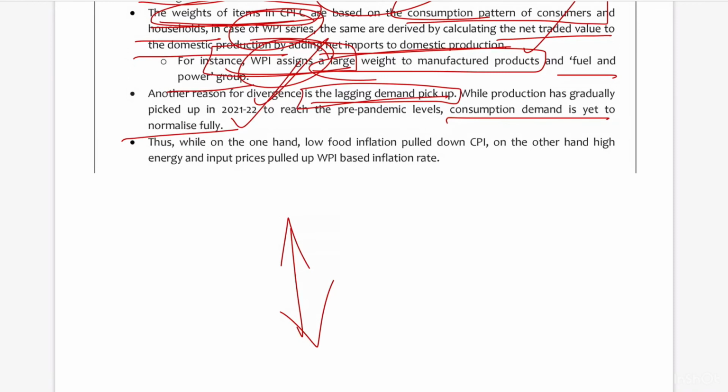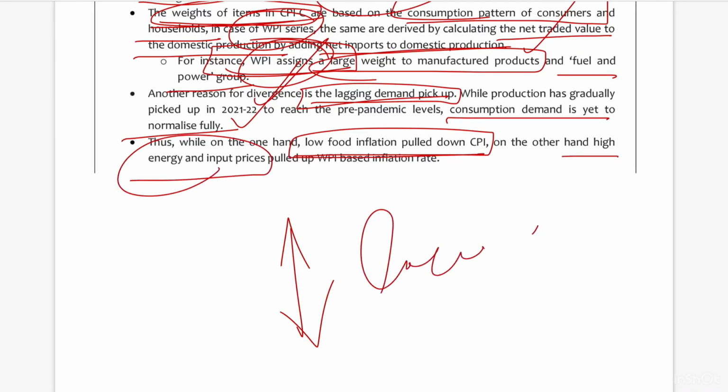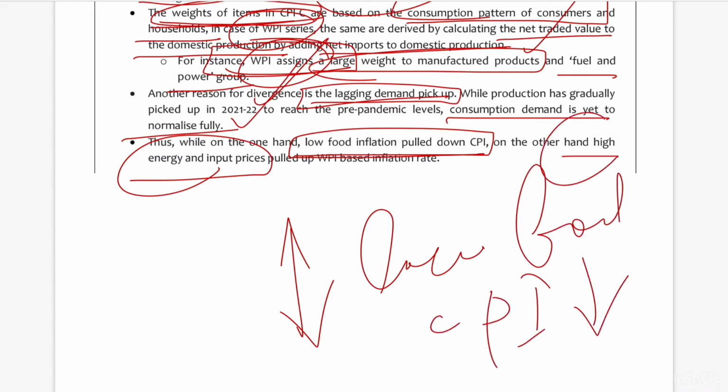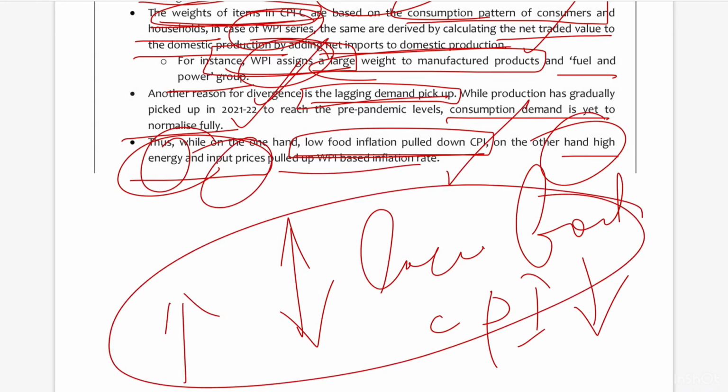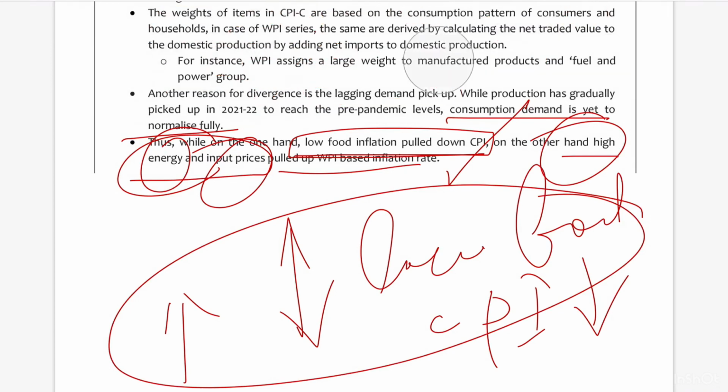So finally he is saying that while on the one hand low food inflation pulled down CPI, on the other hand high energy and input prices kept WPI inflation high. So because of all these reasons, there is a divergence between WPI and CPI.